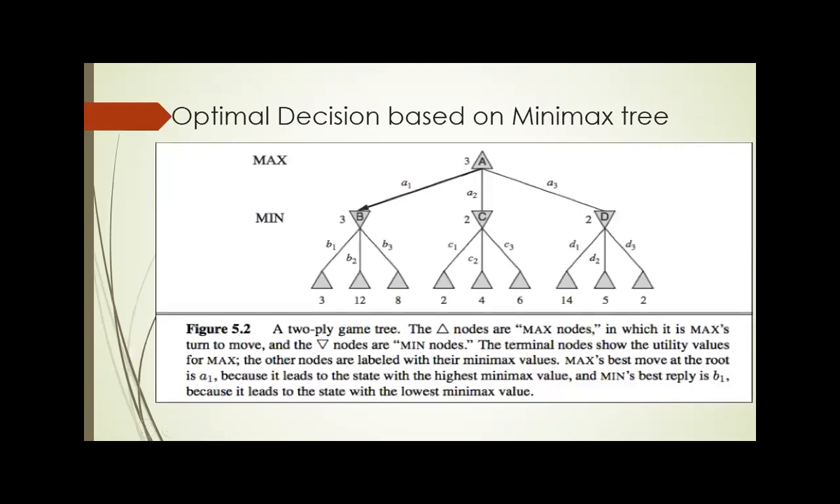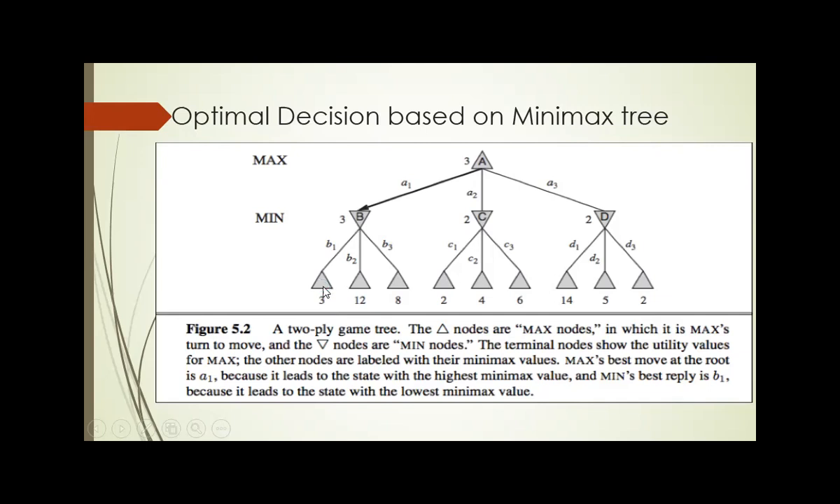So consider this tree. It will provide a clear-cut idea about the concept of the minimax tree. So this is a two-ply game. One step is taken by the max player, and then one step is taken by the min player, and then finally we reach the terminal nodes. Here the upward triangle represents the max player, and the downward triangle represents the min player. After the player reaches the terminal node, the utility value for each terminal node is calculated and updated.